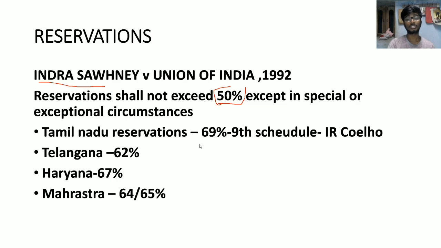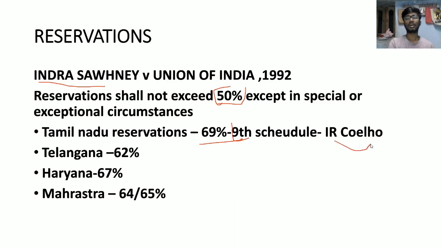Like Tamil Nadu, it has 69% reservations and they have placed it in the Ninth Schedule. Before 24th April 1973, that is before the pronouncement of the Kesavananda Bharati verdict, all the subjects which are kept in the Ninth Schedule were immune from judicial review. But after the Kesavananda Bharati case, even they are not immune from judicial review.